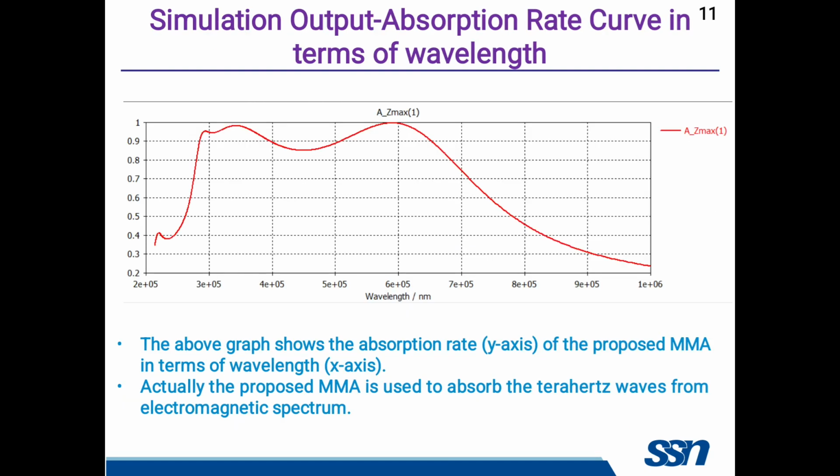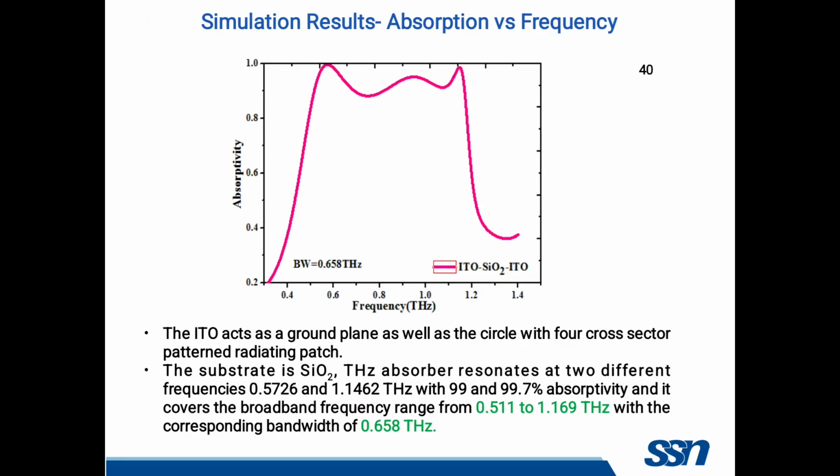So this is the simulation output of the absorption rate curve. Here 1 represents the 100% absorption rate. This picture shows the relation between wavelength and absorption rate. So the x-axis is the wavelength and the y-axis is the absorption rate. So this is the graph drawn by using Origin software.